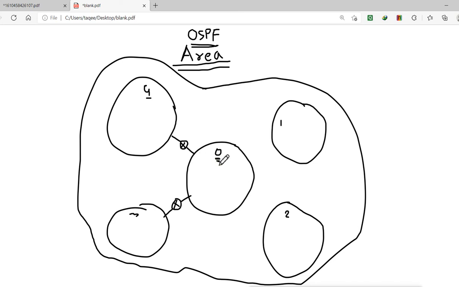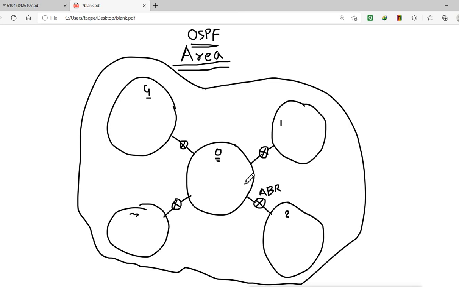So we don't have to do any extra configuration to connect these two different areas. They connect automatically. We just have to configure one router to connect them. One interface of the router will be connected to one area, and another interface will be connected to the other area. And a router which is connecting two different areas is called an area border router, ABR. These routers are called area border routers.